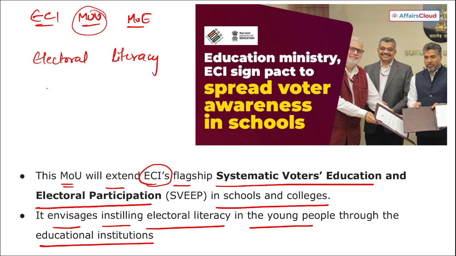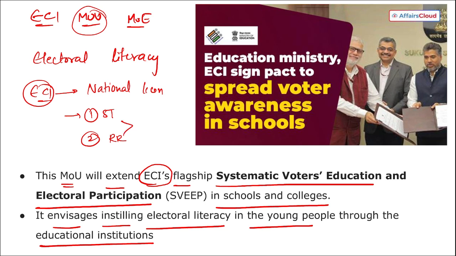Apart from this, NCERT will include content on electoral literacy in school textbooks and will advise State Education Boards to follow the same. Similarly, the Election Commission of India appointed two national icons. Who are they? First was Sachin Tendulkar. Second, Rajkummar Rao. They were appointed as national icons for 3 years in order to promote voter awareness.